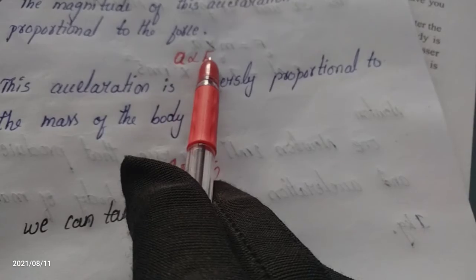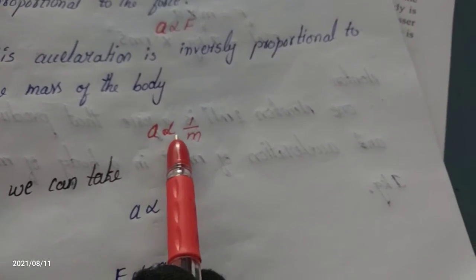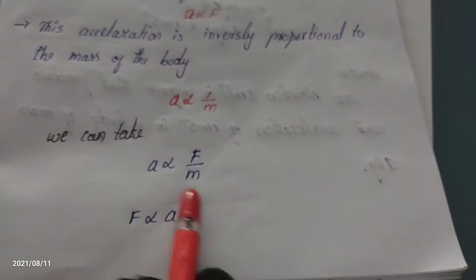We can write it as: acceleration is directly proportional to F, and acceleration is inversely proportional to m. This means we can write A equals F by m. Acceleration is directly proportional to F, but inversely proportional to m. If we want the value of F, the divisor goes to the other side and becomes a multiplier. F is directly proportional to m times a.